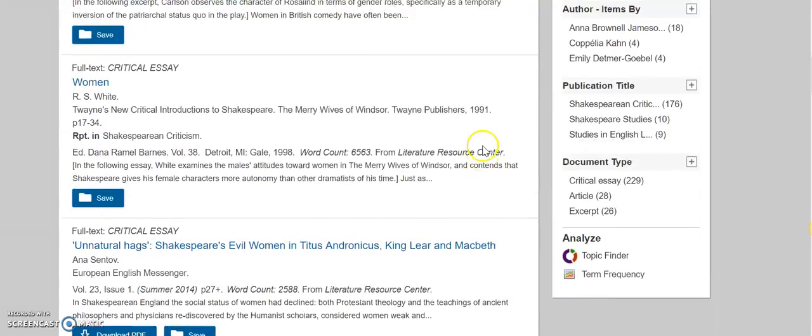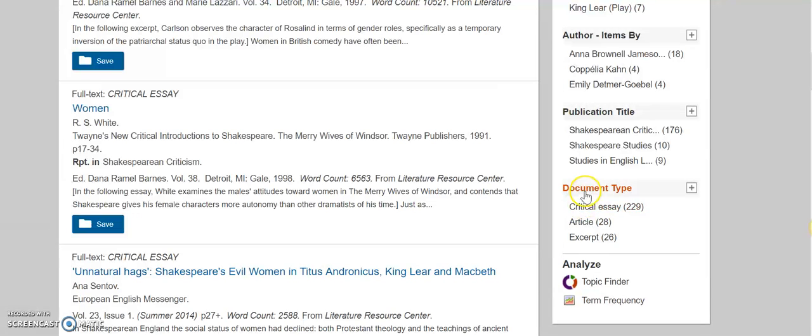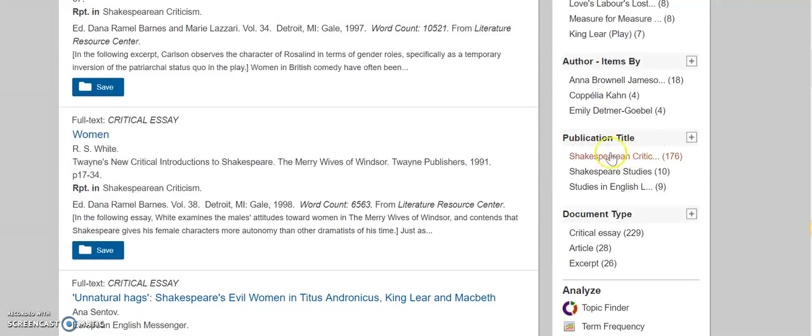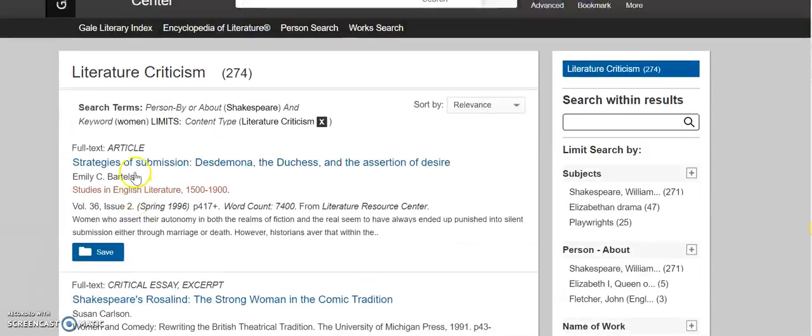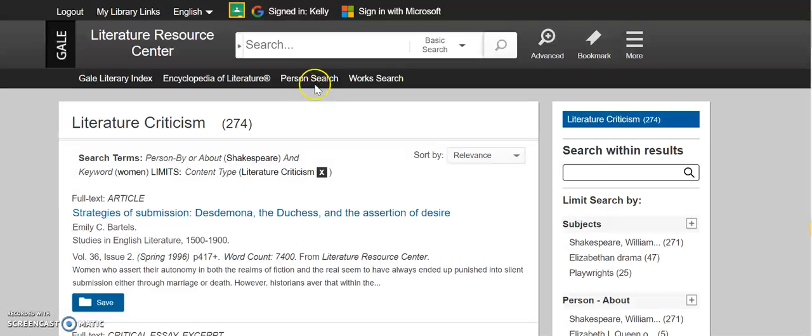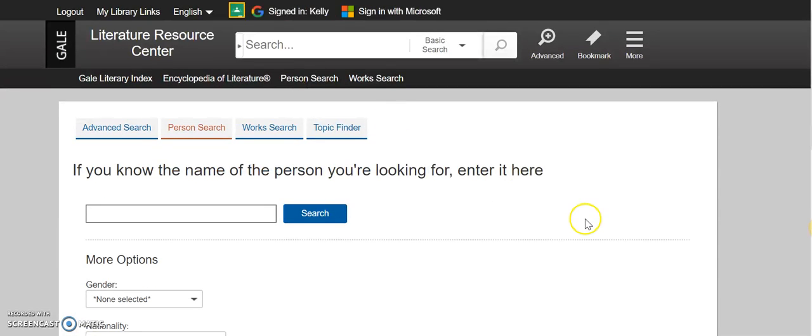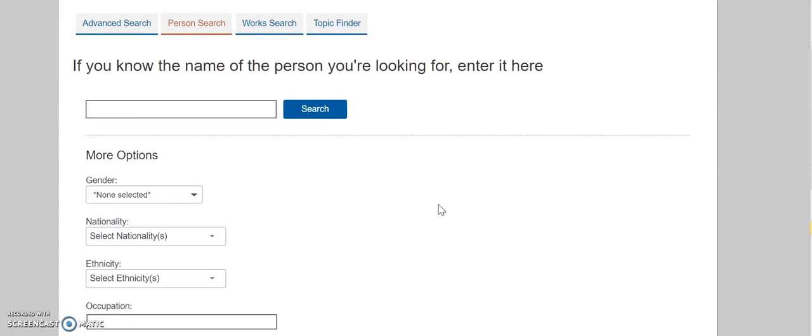Also down here, you can choose the document type, critical essay, article, or an excerpt. Also, the publication title. These are the journals that they come from. So that's the advanced search. The other thing that I wanted to demonstrate here are the person search and the work search. These are kind of interesting tools as well,